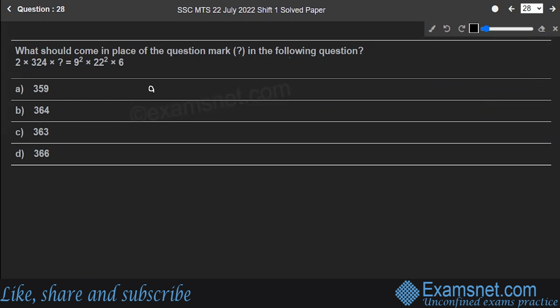Let's write down 2 into 324 multiplied by question mark is equal to 9 square into 22 square into 6. Correct. So let's go for solving. This 324 can be written as 22 square multiplied by question mark is equal to 9 square multiplied by 22 square.